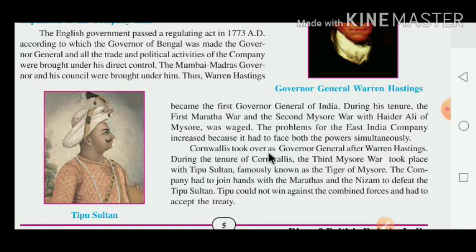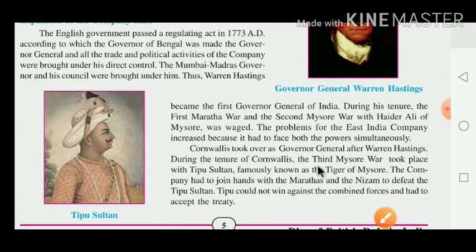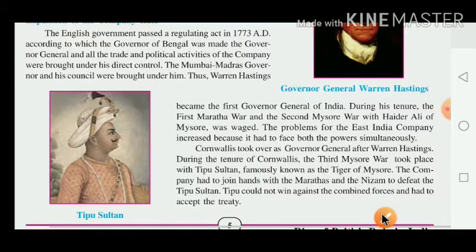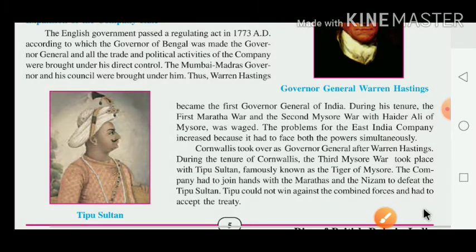Cornwallis took over as Governor General after Warren Hastings. Who was the Governor General after Warren Hastings? Cornwallis. During the tenure of Cornwallis, the Third Mysore War took place with Tipu Sultan, who is famously known as the Tiger of Mysore. Who is known as the Tiger of Mysore? Tipu Sultan.